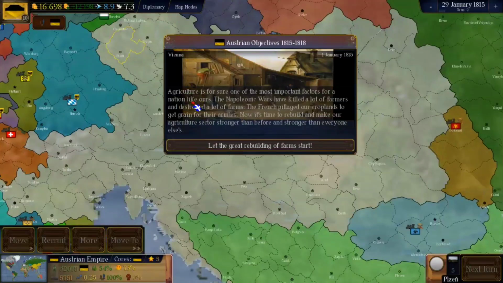Agriculture is for sure one of the most important factors for a nation like ours. The Napoleonic Wars have killed a lot of farmers and destroyed a lot of farms. The French pillaged our crop lands to get grain for their armies. Now it's time to rebuild them and make our agriculture sector stronger than before and stronger than everyone else's. Let the great rebuilding of farms start.